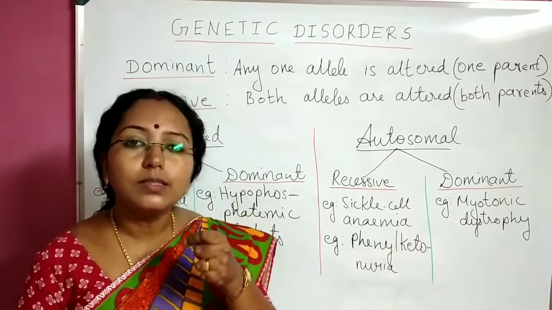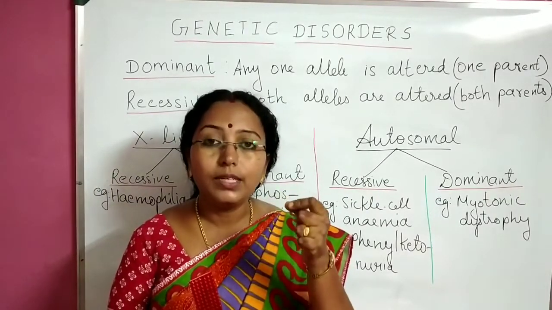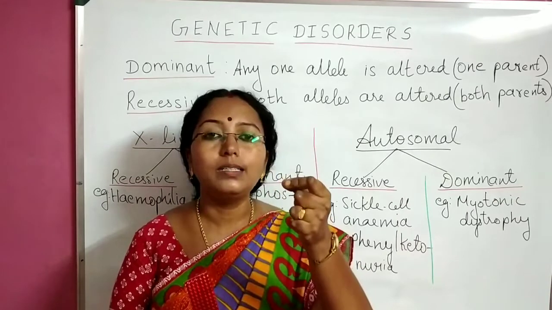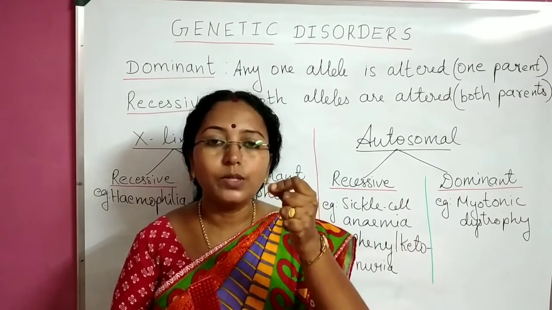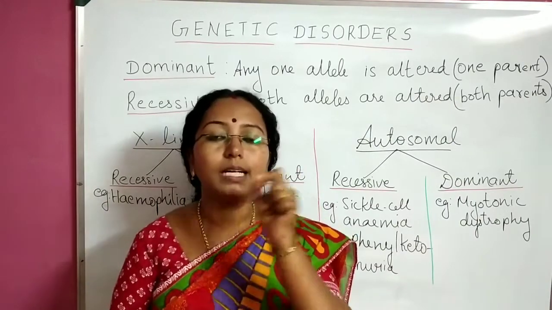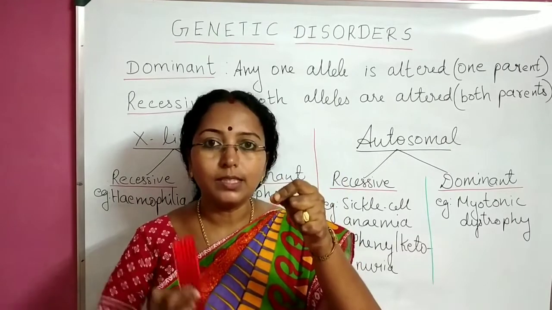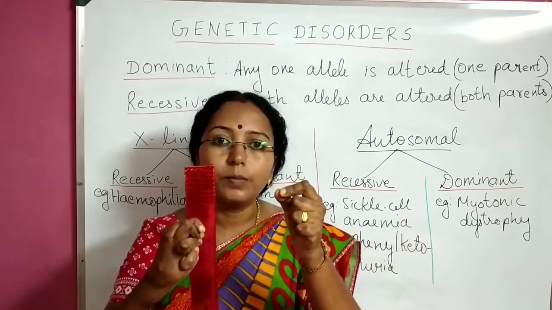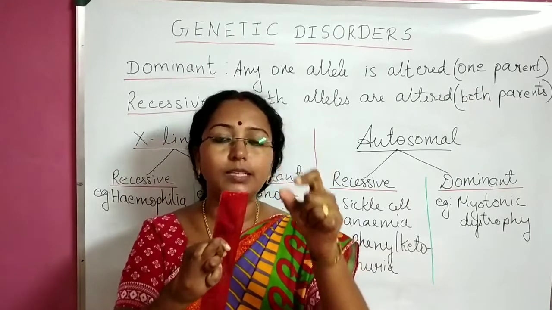But there are also some kinds of genetic disorders which will not be evident if only one allele is affected. Such genetic disorders will be evident only if both the alleles are affected. With one getting affected, the other allele remaining normal, the normal one will compensate for the defective one.